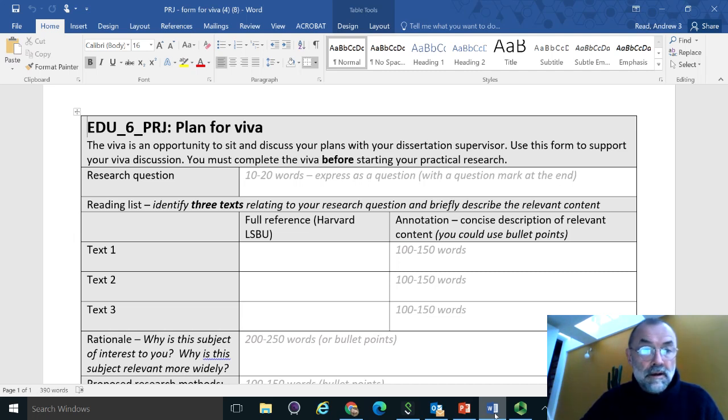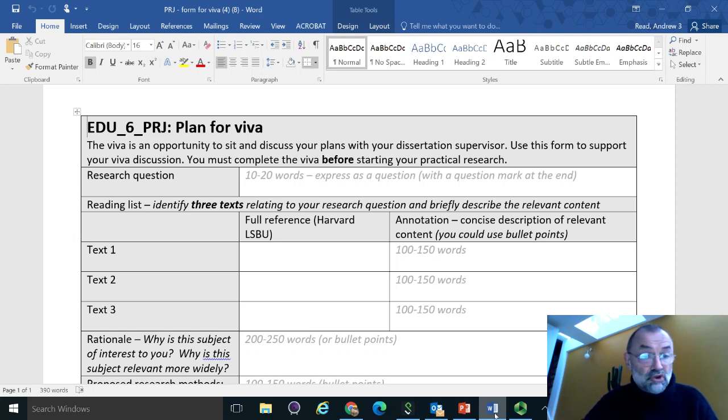In the materials for project on the VLE, on Moodle, you will find a plan for the viva, and this plan takes you through the structure for your viva. So all of the boxes that I'm inviting you to complete in preparation for your viva will answer the questions that your dissertation supervisor will ask you. For example, your dissertation supervisor will ask you about your research question, and there's a box there for you to map out your research question.